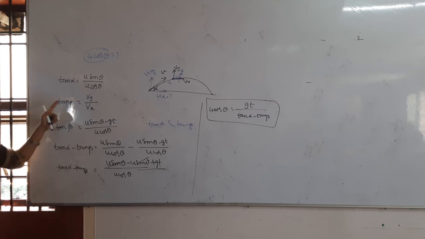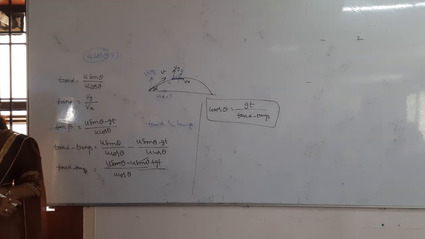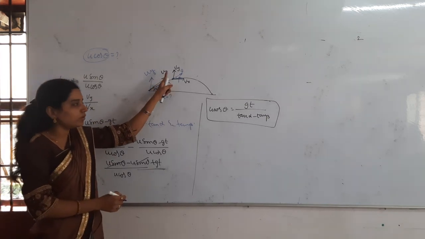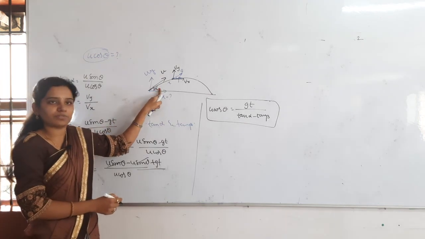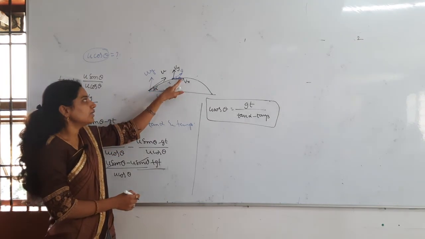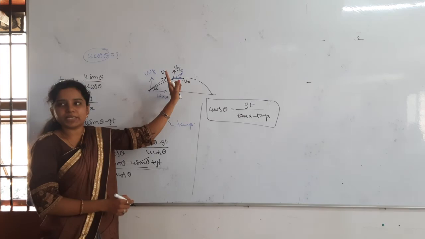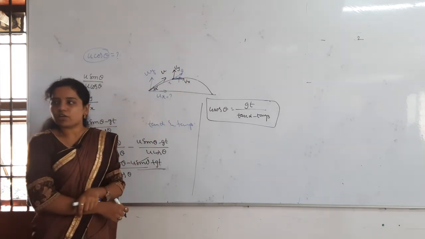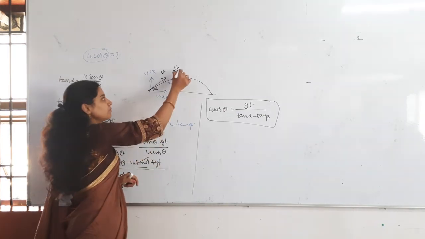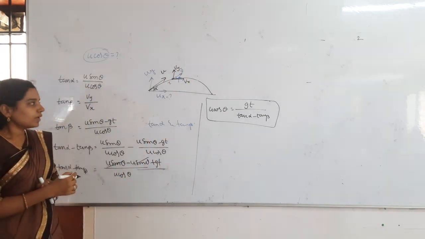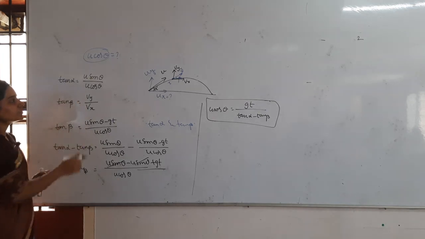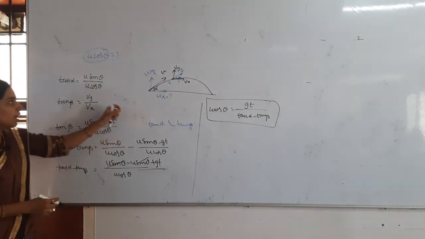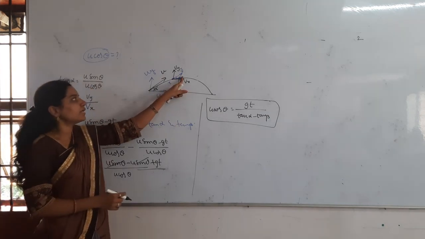From that, what are they asking to find out? Horizontal component of velocity. Initially they have thrown with the initial velocity u at what orientation? Alpha. After time t, it is making the angle how much? Beta with the horizontal. Now after time t, the velocity obviously changes. What is that velocity? v is the velocity. Initially tan alpha is equal to what I can write? u sin theta by u cos theta. And then after time t, tan beta is equal to what?